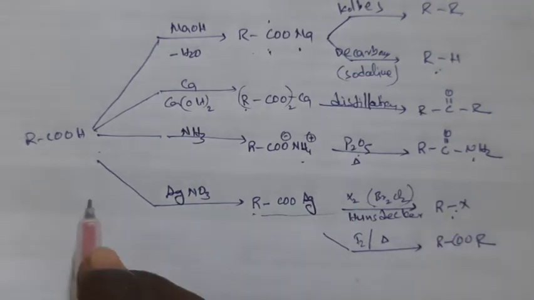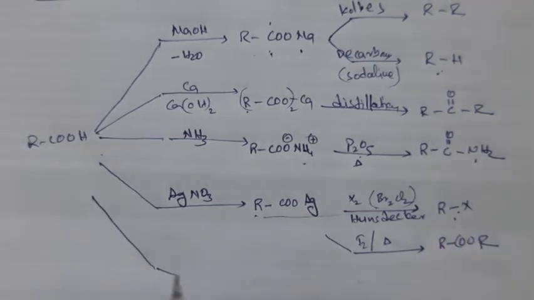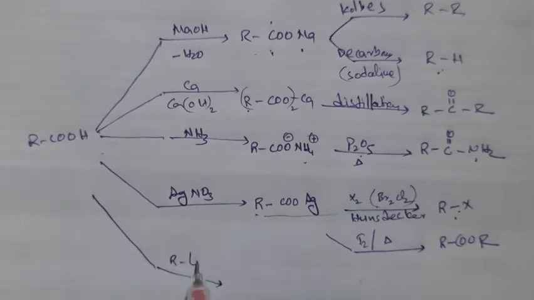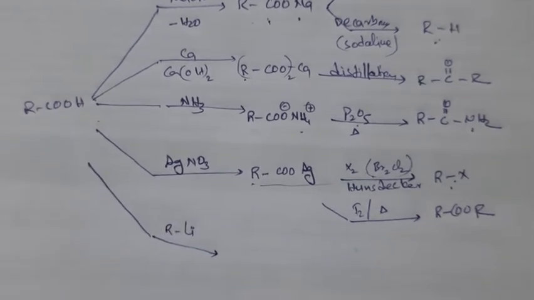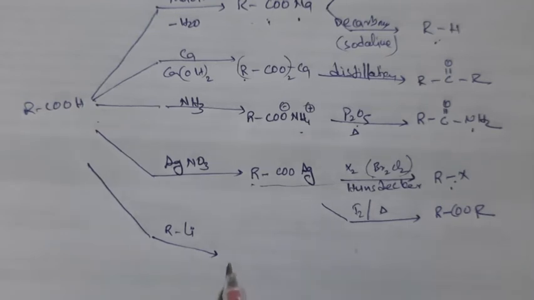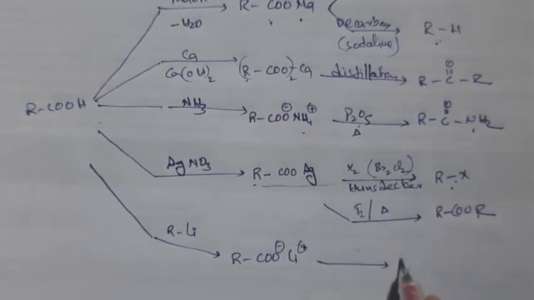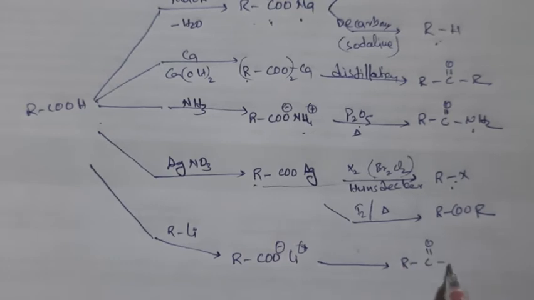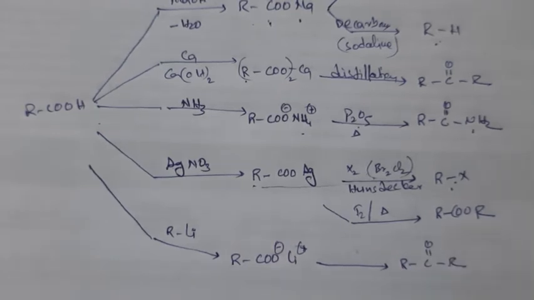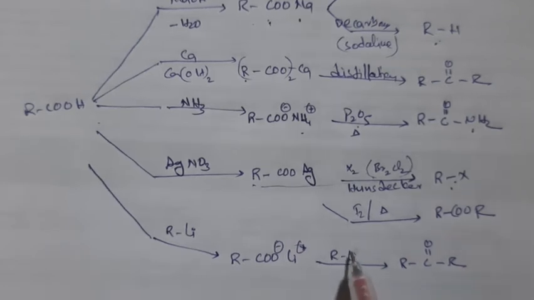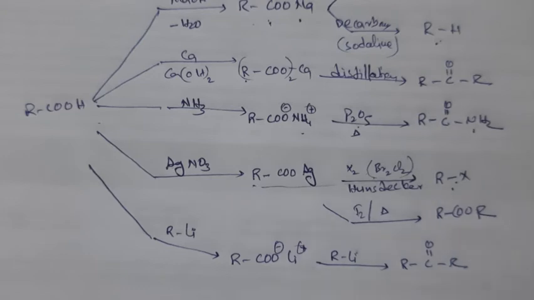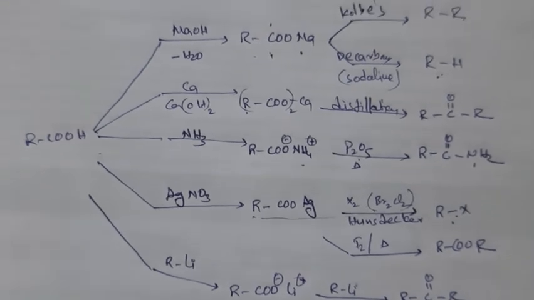Now the next one, by reaction with alkyl lithium compounds, here also you will get RCOOLi plus and here minus. On continuation here you will get ketones, RCOR. So these are the properties, chemical reactions which arise on the acidic hydrogen.